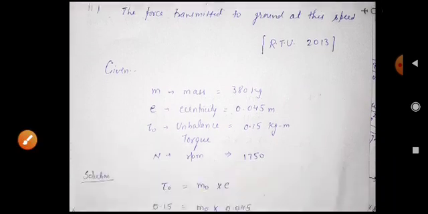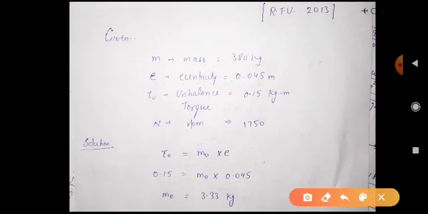So here we will see what is given to us. The mass of the machine, 380 kg, is the whole mass of the machine, not the unbalanced mass. Next, the eccentricity is given to us, 0.045 meter. Next, the unbalanced torque is 0.15 kg meter. Using this we can easily find the unbalanced mass, because we have to find the unbalanced force.